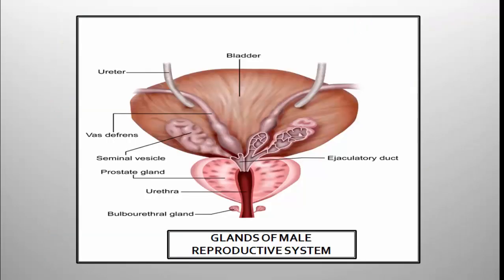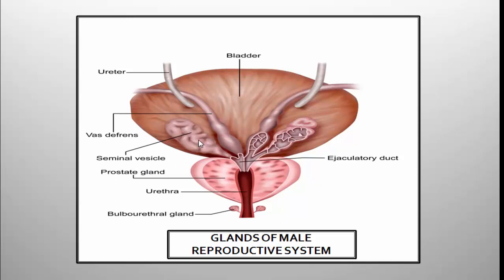So here you can see the same glands in the image. So you can go through the image here. This is urinary bladder. The ureters are connected to urinary bladder. They are arising from kidney. And here you can see these are the seminal vesicles.